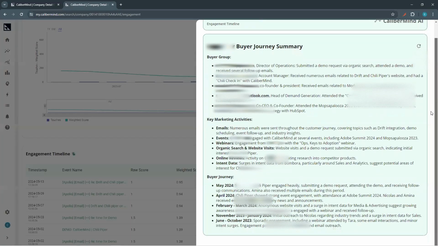It's a little easier to understand the buyer journey, where you can see that we saw some sporadic engagement, or up here we saw intent data surging on Bombora, then some online reviews through G2, also intent, some organic searches, which then allowed us to start driving toward deeper engagement and driving toward usage of some of our other channels and programs, and in this case, our performance marketing programs.